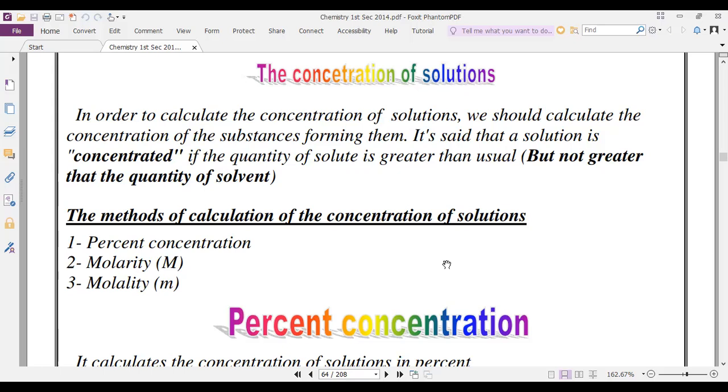Yes, so by increasing the amount of solute in a certain amount of solvent, the solution will be concentrated. Right? And the methods of calculation of concentration of solution will be percent concentration, molarity, and molality. Okay, let's go to another source to know the difference between concentration of solution.